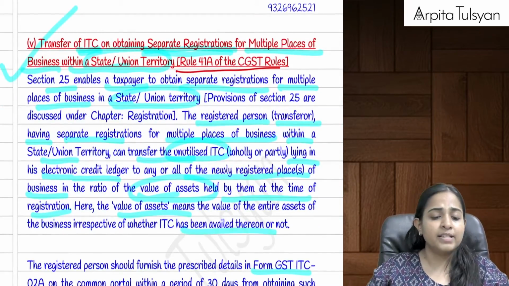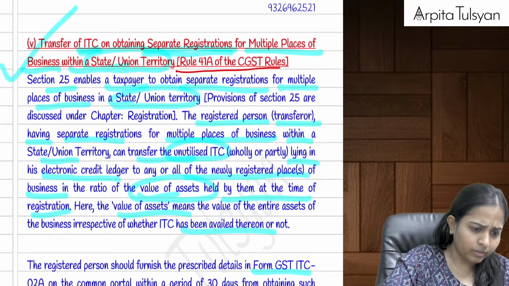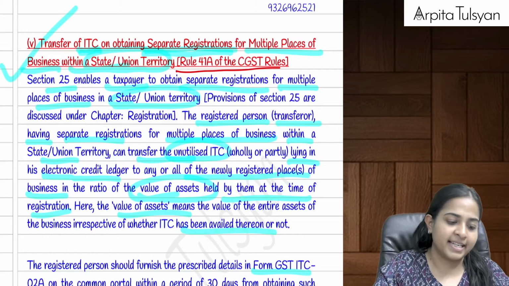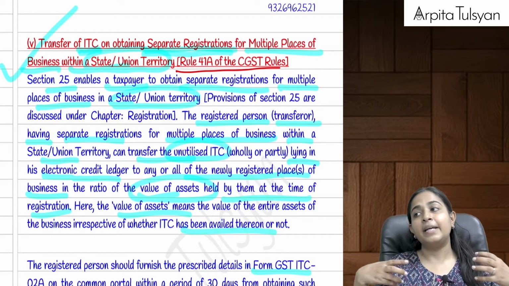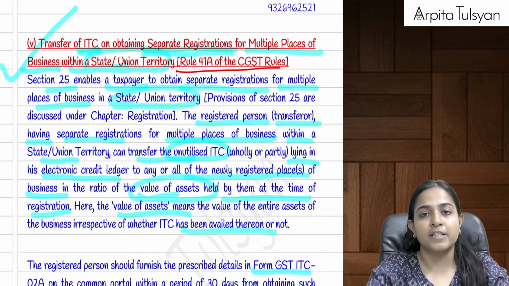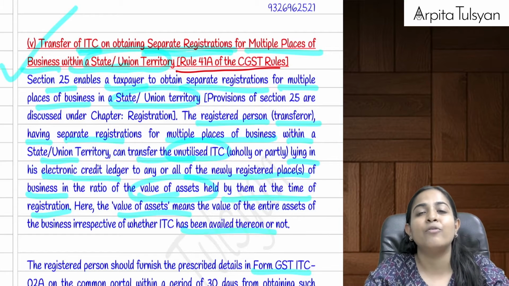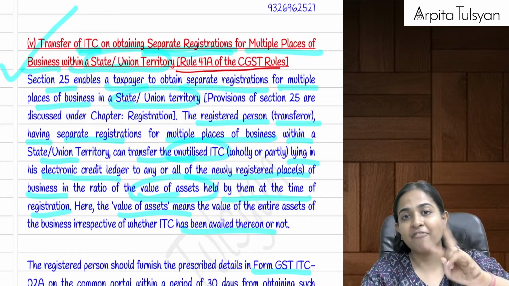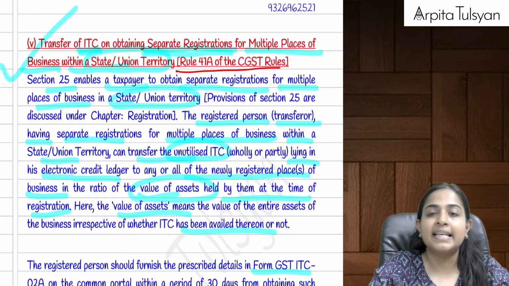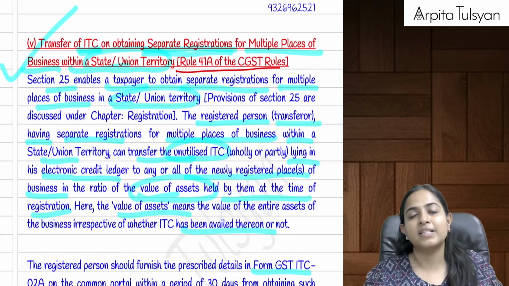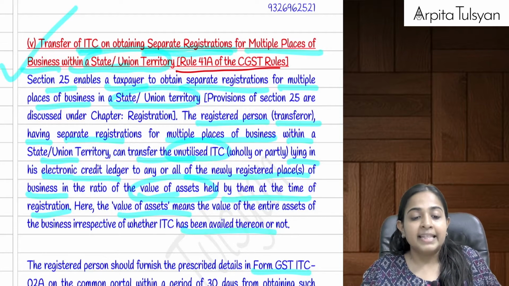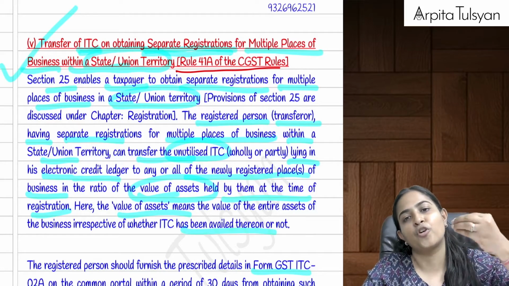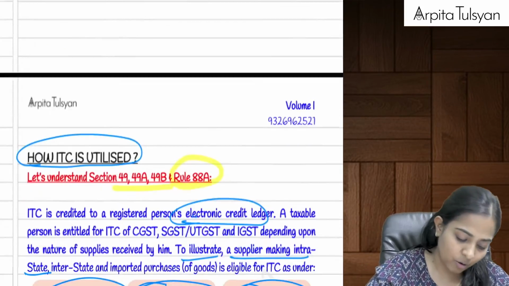Then next one is rule number 41A. What did we study in rule number 41A? Here there was no demerger, merger, amalgamation, etc. happening. I am a particular entity, and another office of mine within the same state wants to take a separate registration. Allowed or not allowed? Within the same state, can I have multiple registrations? The answer is yes. Then suppose a second office is getting opened in the same state, then whatever proportion of assets I have transferred to that office, that much proportion of unutilized credit can be given to that office.